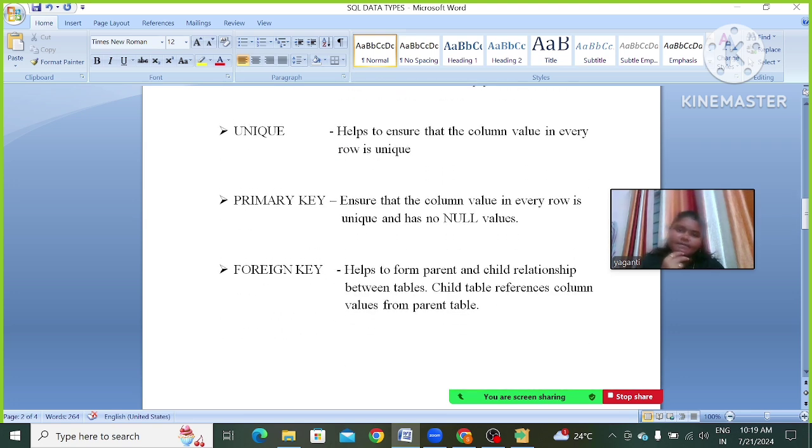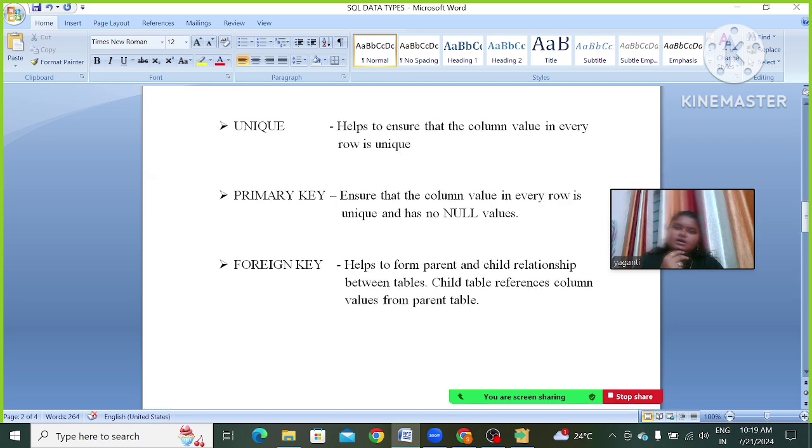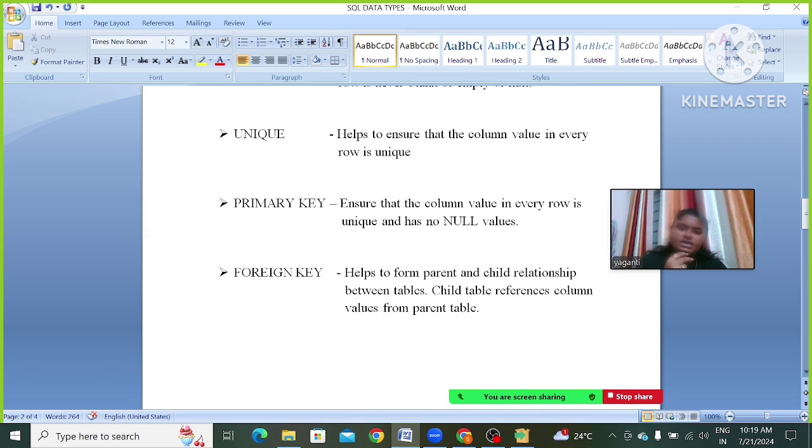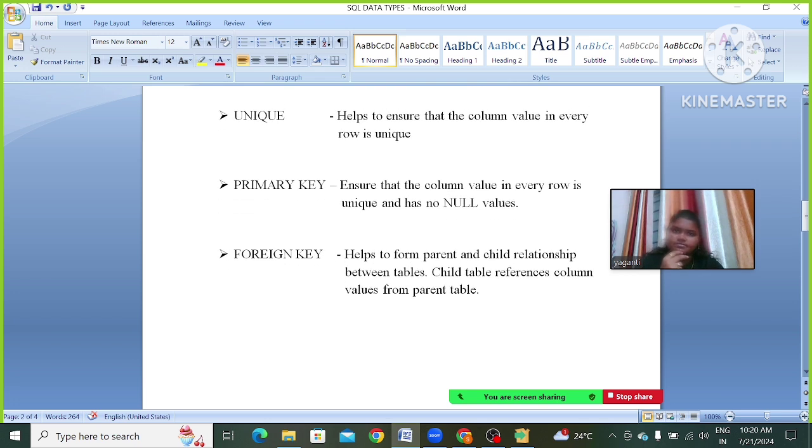Next one is primary key. This one is also the same as unique. It ensures that the column value in every row is unique and has no null values.